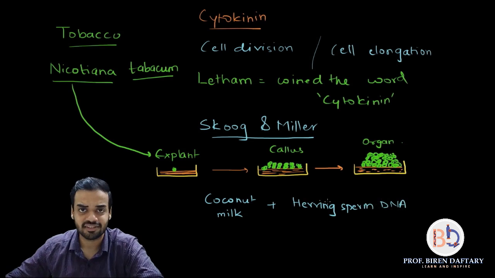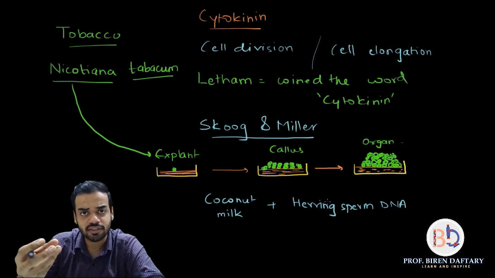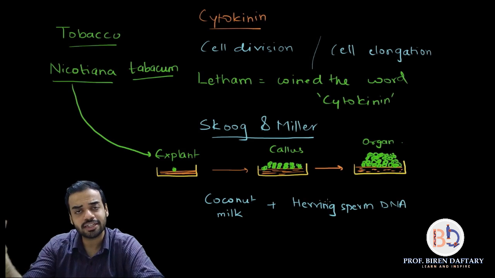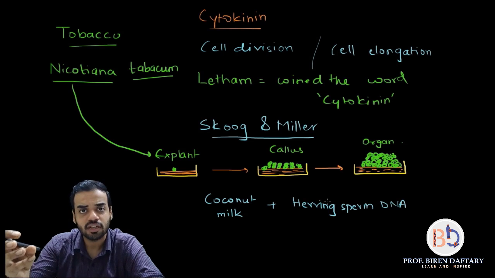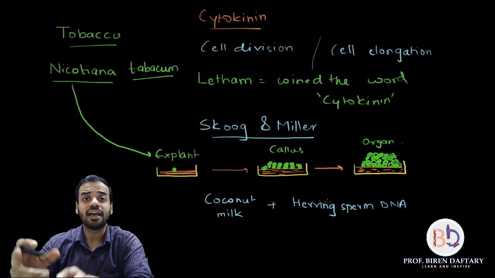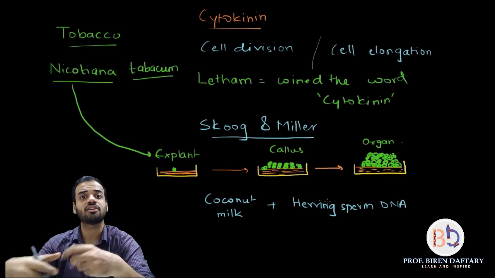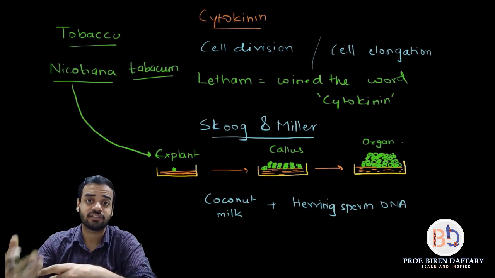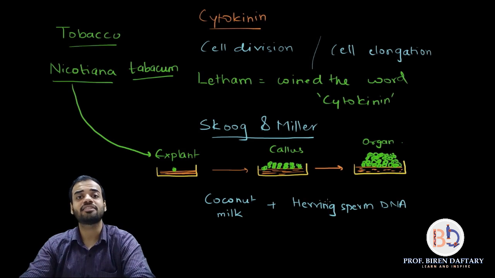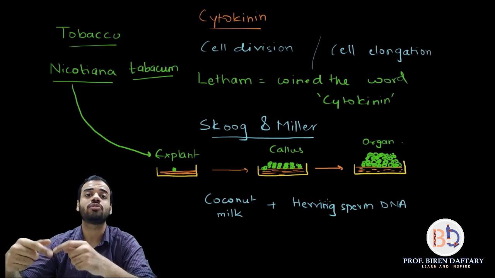Now what is herring sperm DNA? Herring is a type of fish. Okay, so they obtained the sperms from the male herring fish. Obviously a sperm is a single cell, it has a nucleus, so it will have DNA. So they took the DNA from the sperm of that herring fish. They also took the coconut milk, and both these things they added to the nutrient medium in which the callus was growing, and they realized that the callus began to multiply much faster. So there was something present inside the coconut milk and something inside the herring sperm DNA that was making the cells undergo division faster.